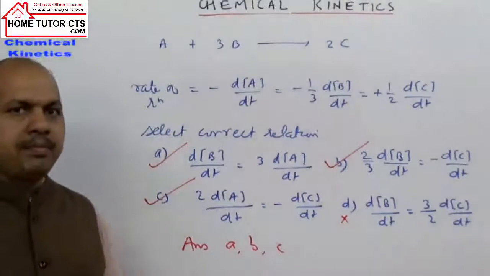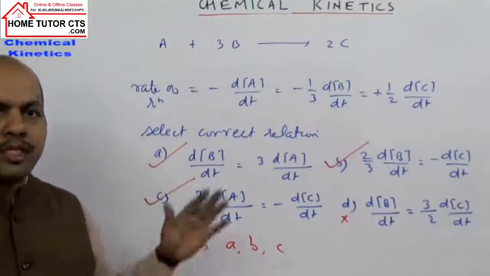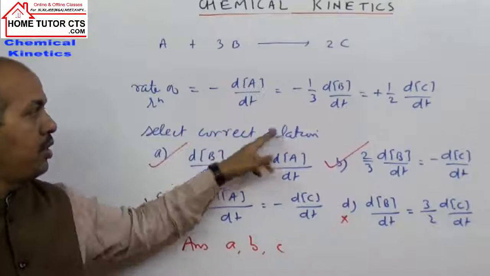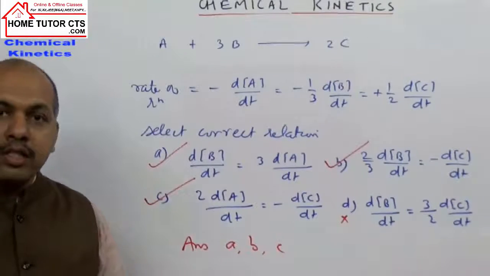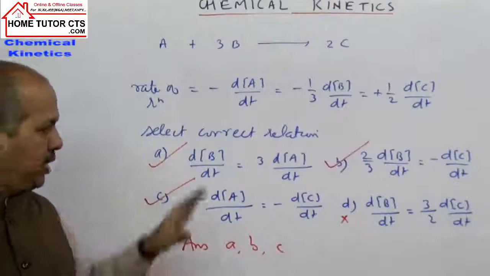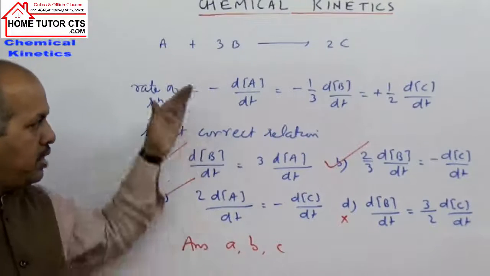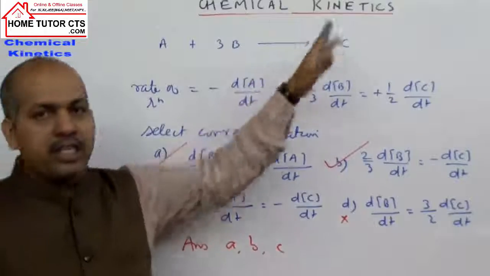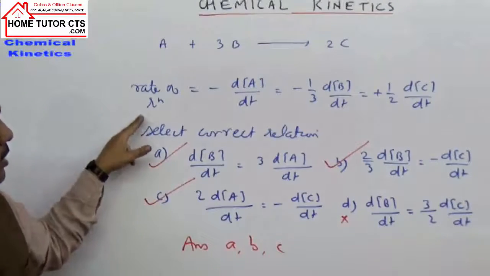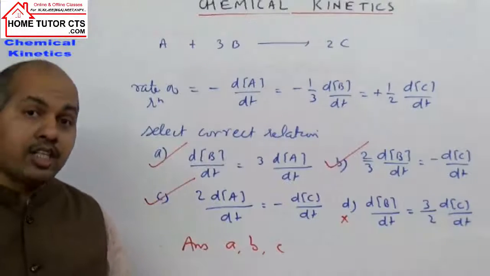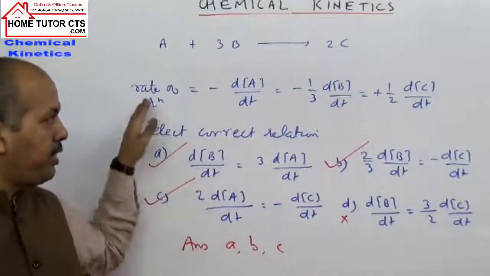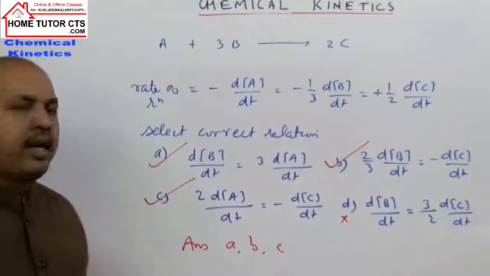So sometimes you may get a question of this category, to select the correct relationship for a given reaction for the rate of reaction in terms of different reactants or products. I hope it is clear. So in such questions what will you do? First the reaction will be given. For that reaction, first we write the expression for the rate of reaction in terms of A, B and C. After writing the rate of reaction, then we can proceed to the next part.